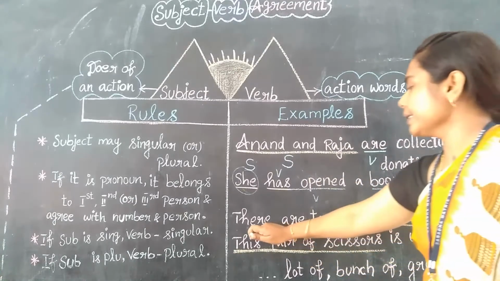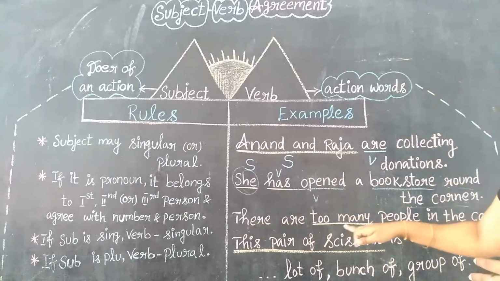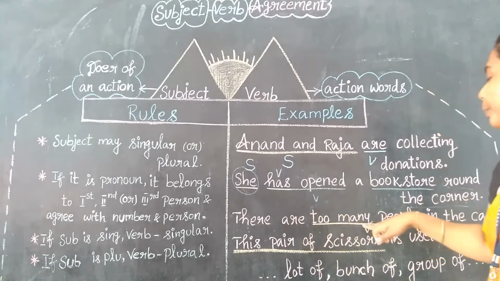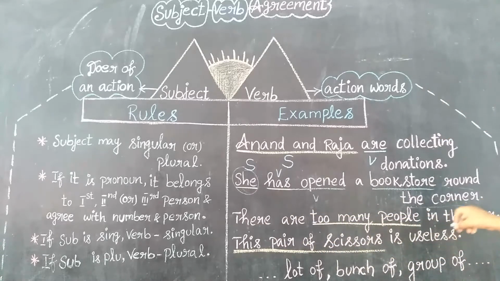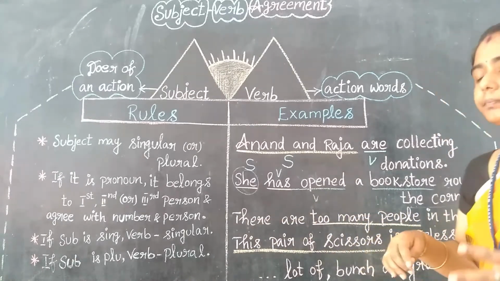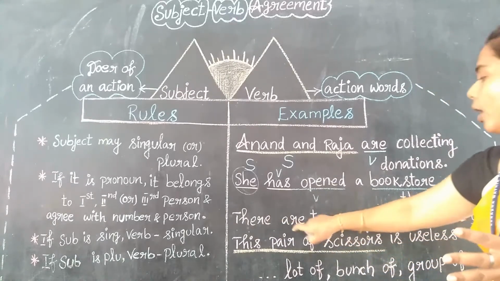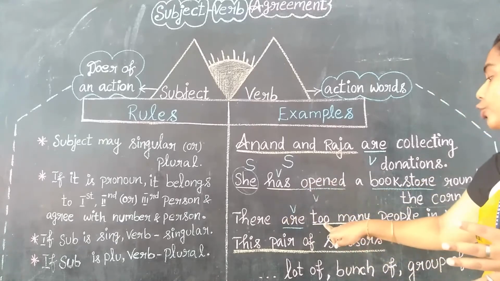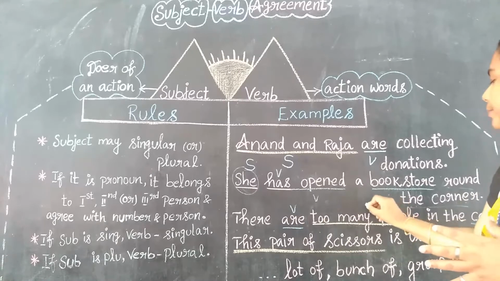See the next example. There are too many people in the car. There are too many people in the car. See, car is a noun, right? See here, when the sentence is starting with "there", "are" is the verb. And in this sentence, too many people is the subject.